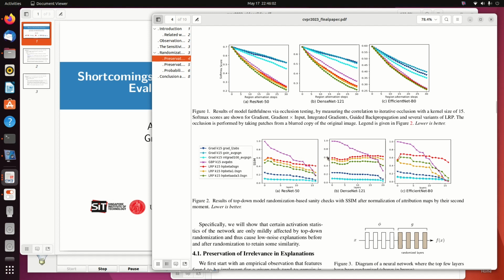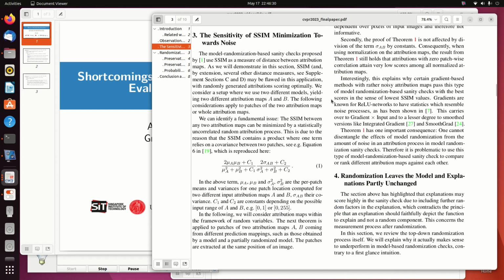If we look at model faithfulness, like occlusion testing, that means that we take in principle the regions with the highest scores, we blur them, and we measure the decrease of the softmax score. Then we see the opposite picture. Gradient-based methods perform really not so good, guided backprop performs really better, and LRP performs a little bit better. And now we can ask ourselves, of course, what's the reason of this behavior?